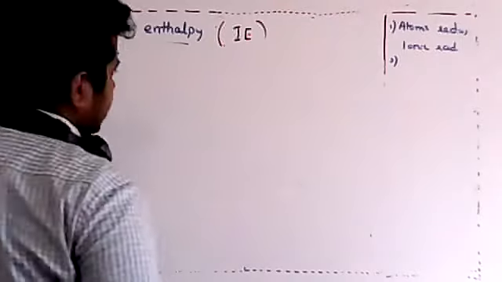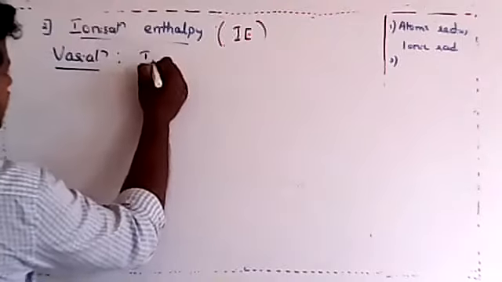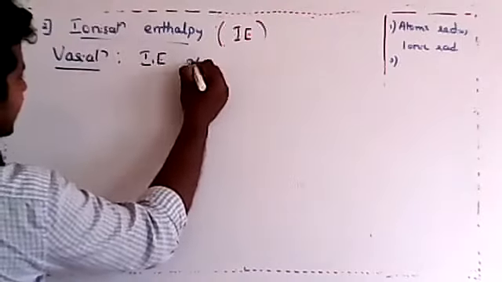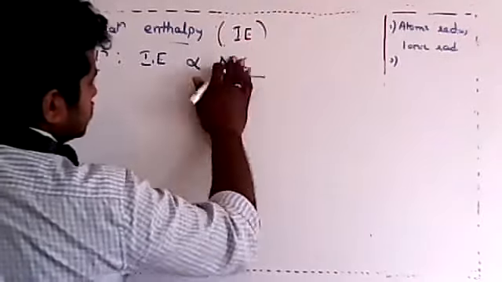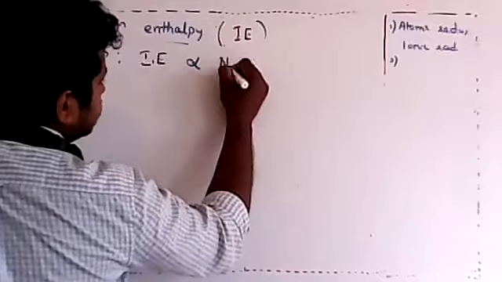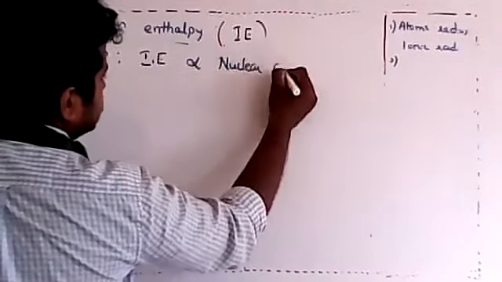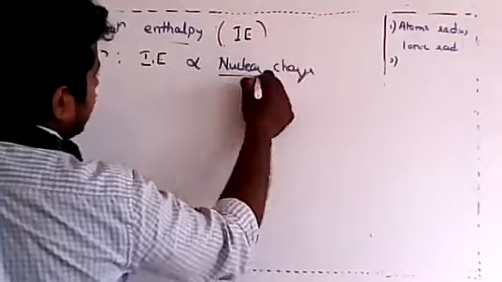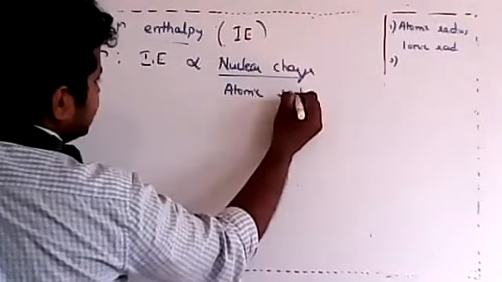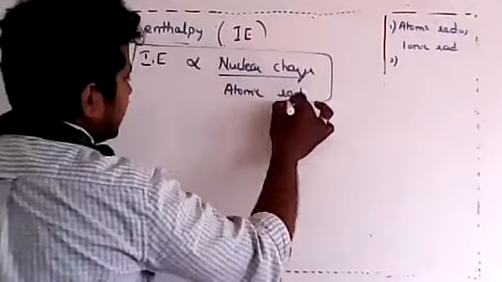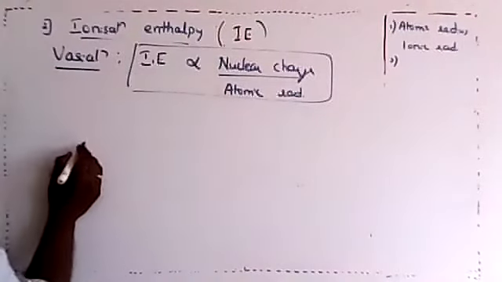So before understanding variation, you should understand that ionization enthalpy is directly proportional to nuclear charge and inversely proportional to the atomic radius. In a simple way I'm trying to explain this, even though it is given in the form of a formula. What do you mean by ionization enthalpy?